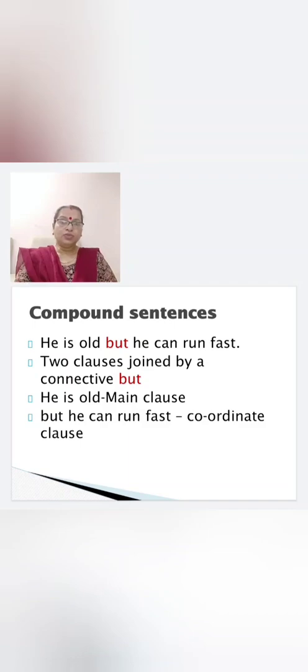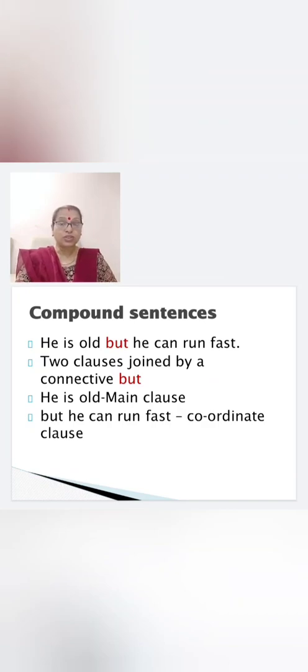Now let's move on to compound sentence. Compound means the meaning is two. So, he is old, but he can run fast. What do you find here? Here there are two clauses joined by the connective but. He is old, he can run fast.